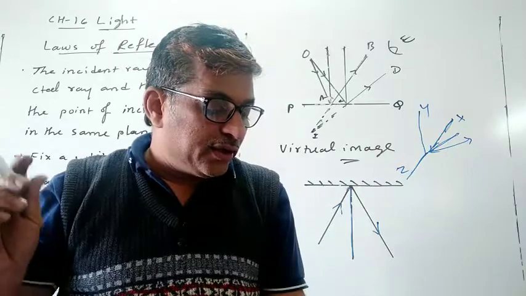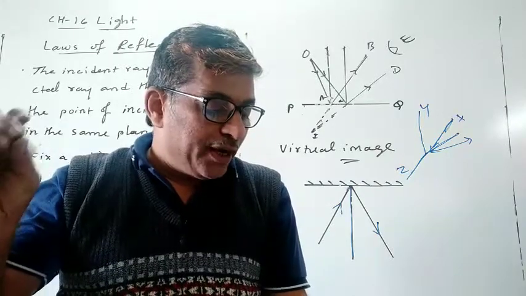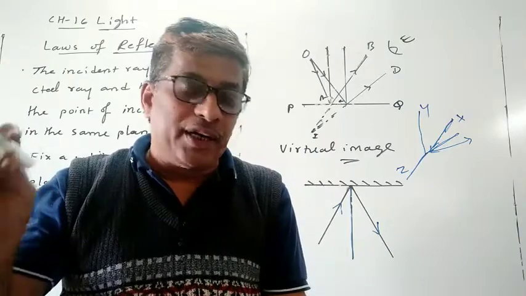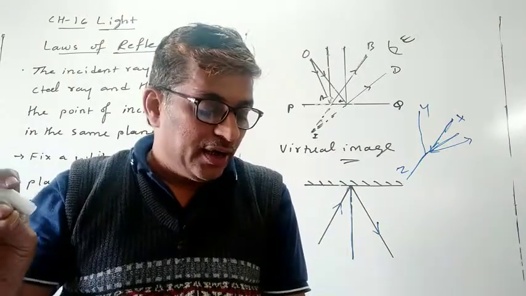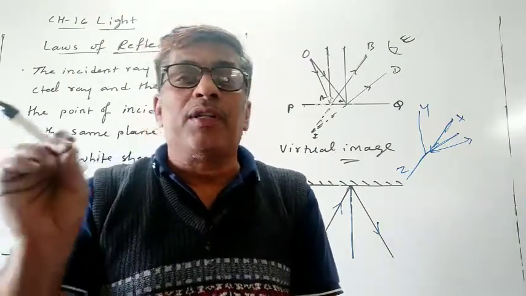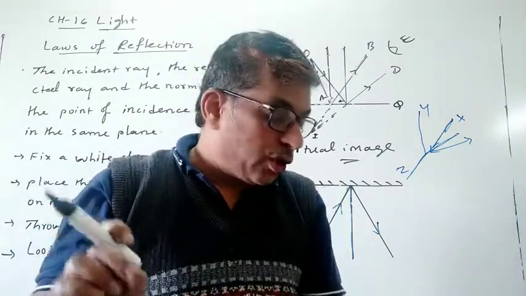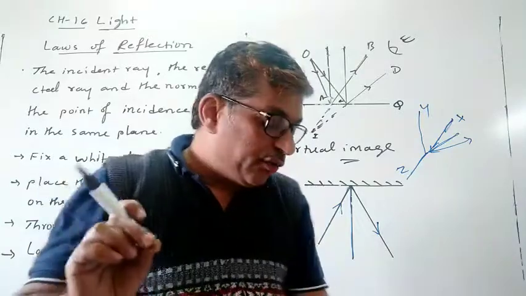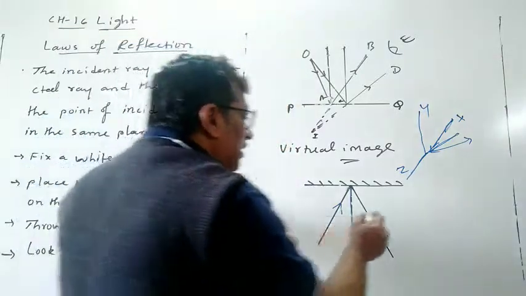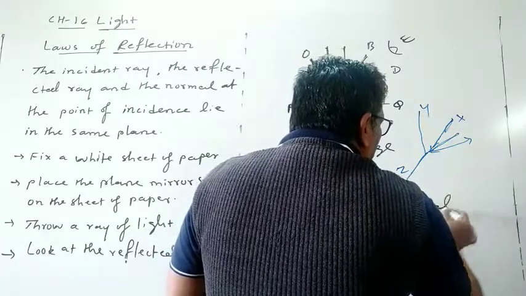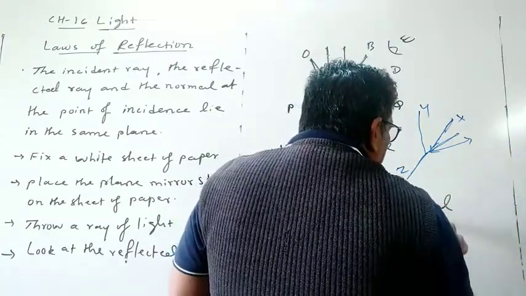The left of the object appears to be the right side and the right appears to be the left side. Such a phenomenon is known as lateral inversion, L-A-T-E-R-A-L.